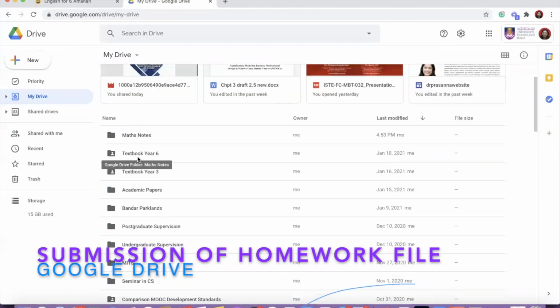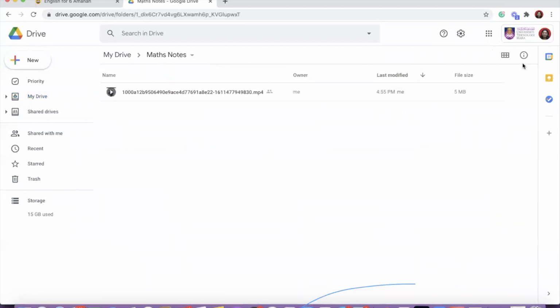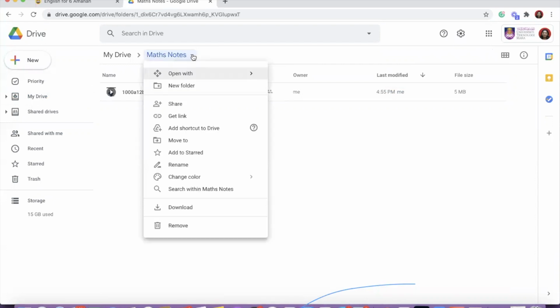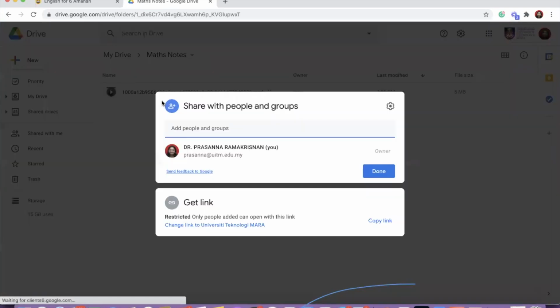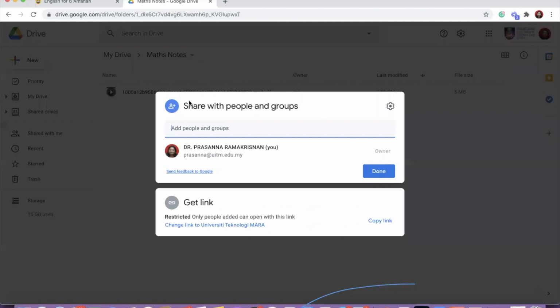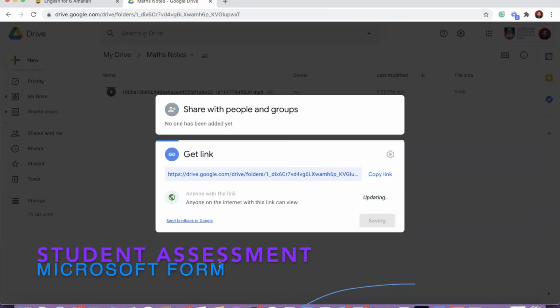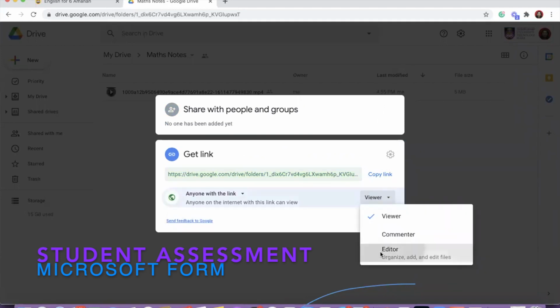Okay, let's say the student created this particular folder or the parents created the folder here for the student and the student upload all the related exercises inside here. And this particular folder is the one they share with the teacher. Or you create this particular folder, click at the folder, share, change, anyone, because sometimes parents will help the students to upload and change it to edit.